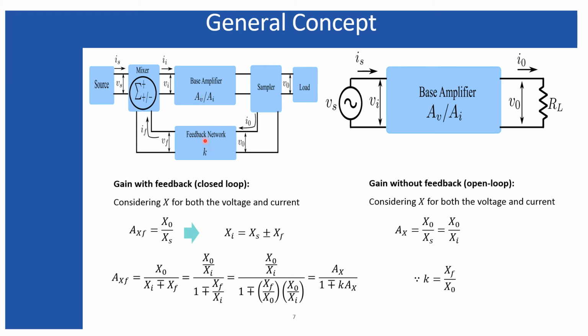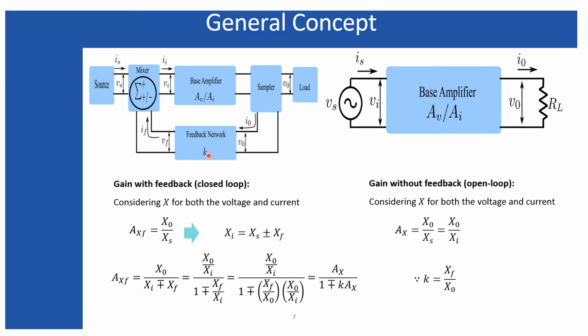We have to be careful that the signal from the source must be propagated through the base amplifier and should be available at the output. But when we are taking the feedback, that feedback signal must not go to the base amplifier. That must go through the feedback network and should be mixed with the input.